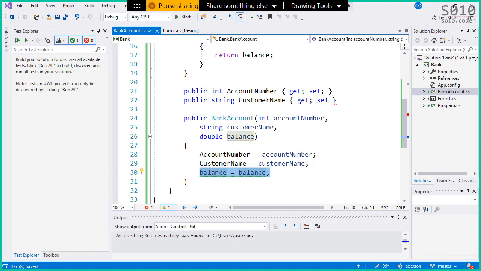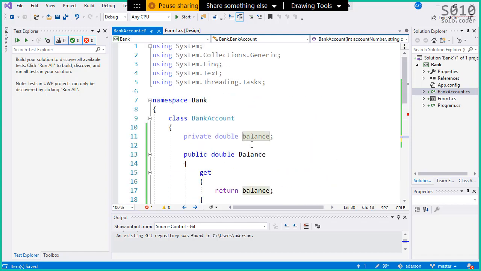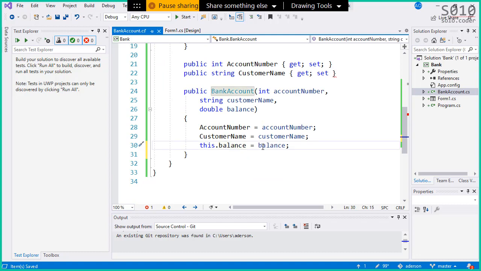Exactly, Fabio. So it should be balance equals balance, but using the keyword this. Why do you use this? Because this makes a reference to the current object inside that class, and it allows you to reach the balance field that is private and is outside of the method. If you don't put this, balance means the balance from the parameters, not from the fields. Okay?